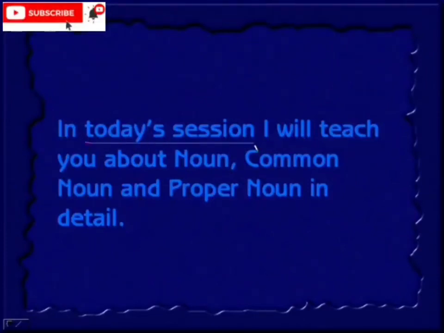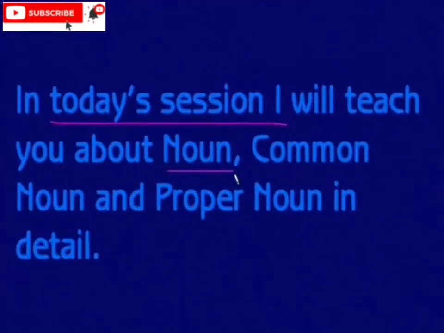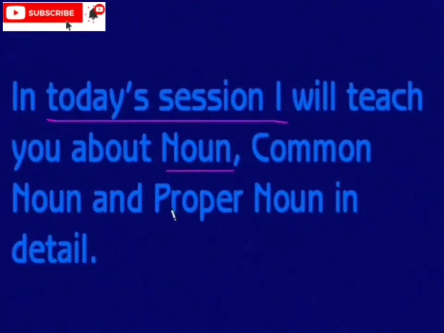In today's session, I will teach you about noun, common noun and proper noun. You know, noun is a part of speech. So, noun will have different types, that is common noun and proper noun, and we have many other types. Now, in this session, we will take these two types: one is common noun and the other is proper noun. We will understand what is meant by common noun and what is meant by proper noun with some examples.